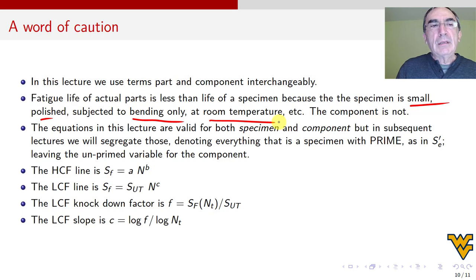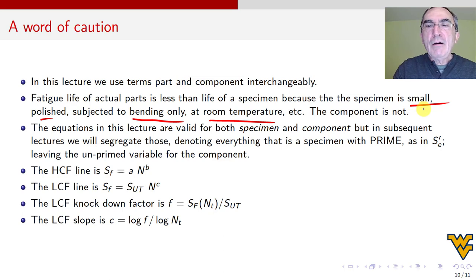The component may not be polished, may be big, may have shear or torsion, maybe high temperature, and we're going to have to take all these things into account. The equations are valid for both specimen and component, but the parameters will have to be adjusted.